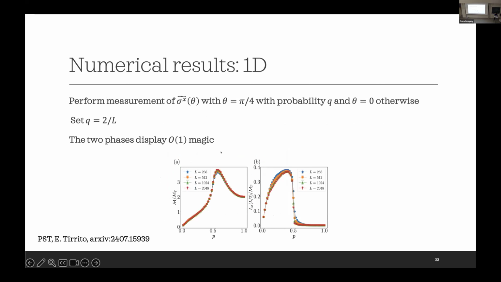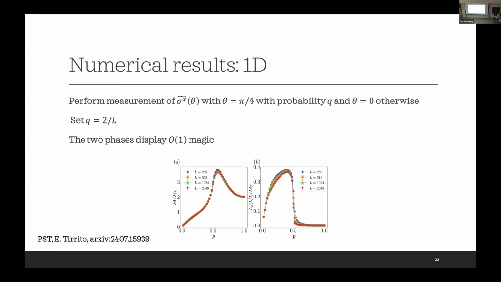Good. So now we look at a slightly different scenario. Here, every time we measure the sigma x tilde, the rotated sigma x, which happens with probability p, we then again choose randomly: with probability q, theta is equal to pi over 4, or theta is equal to 0 with probability 1 minus q.